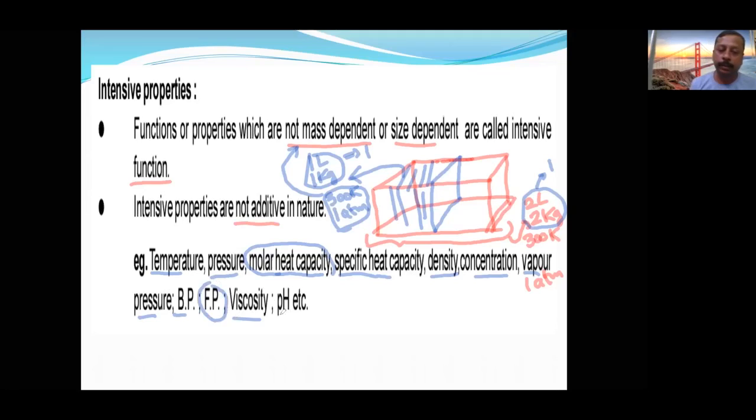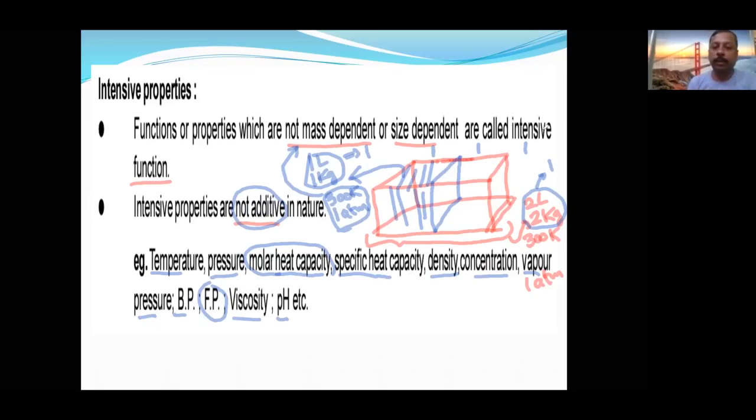Viscosity of a substance is the same, pH also will be the same. So they are all independent of the quantities. Therefore they are called intensive properties. And this is one important point: they are not additive. Like this density is 1, this density is 1, then density of the total system will not be 2, it is still 1 only. So we cannot add intensive properties.